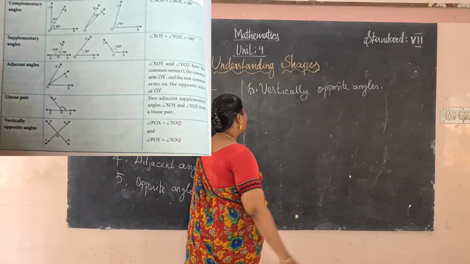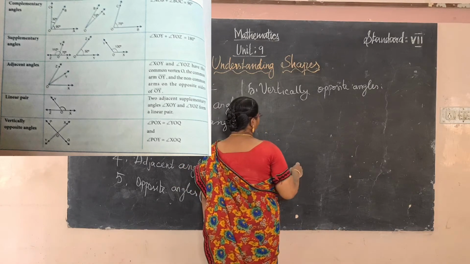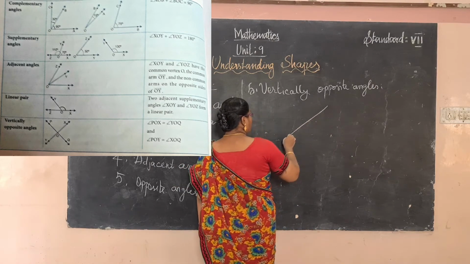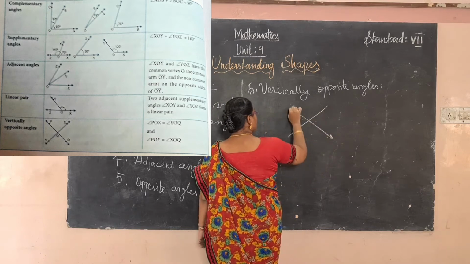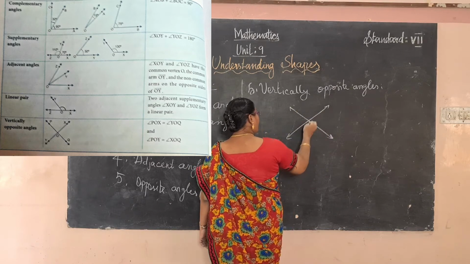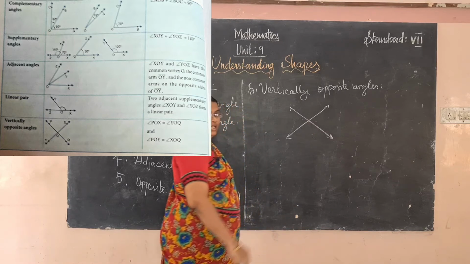Vertically opposite angles means two lines are intersecting at the same point.